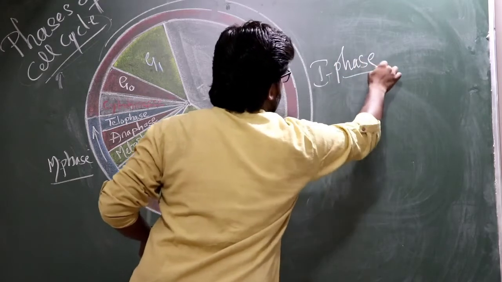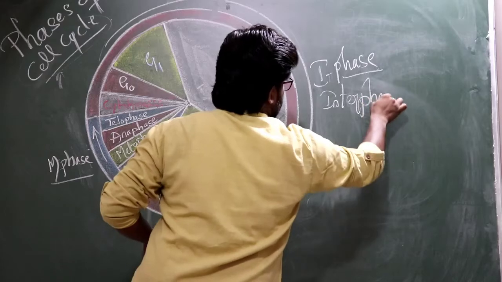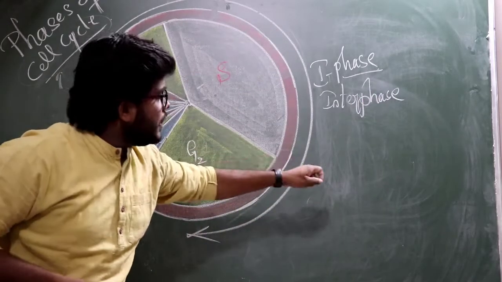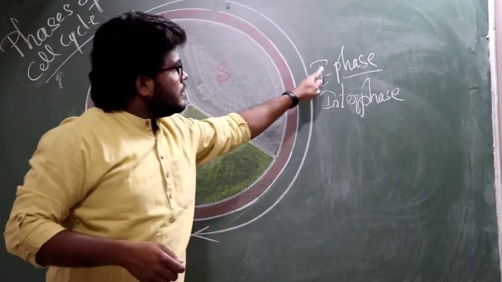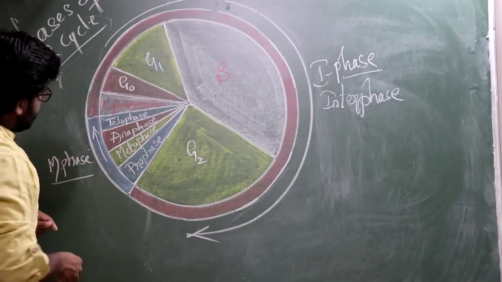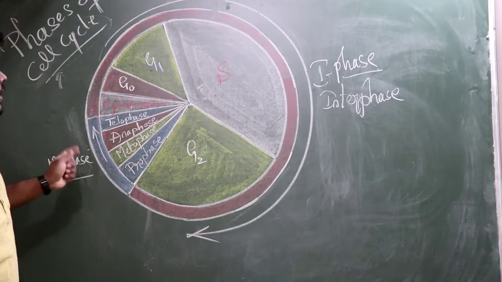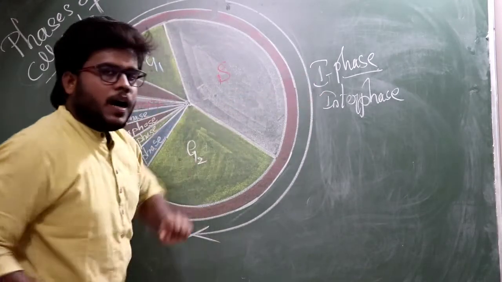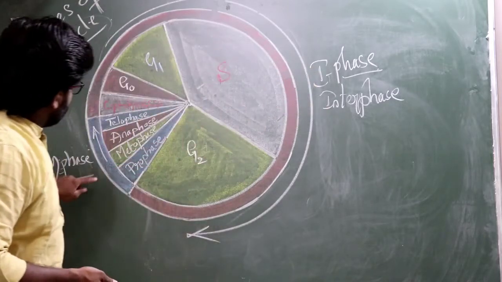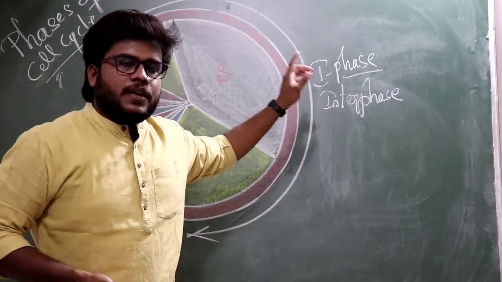What is meant by the I phase? That is interphase. That is a long undividing stage called the I phase, interphase. Another phase is called the M phase, that is mitotic phase. The phase between the two successive M phases is called the I phase, interphase.